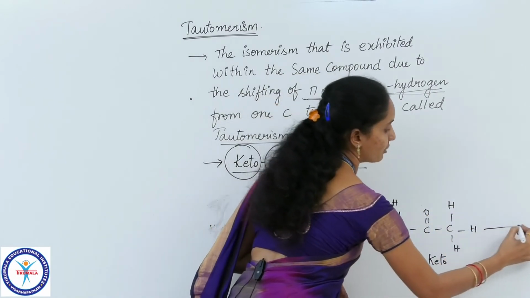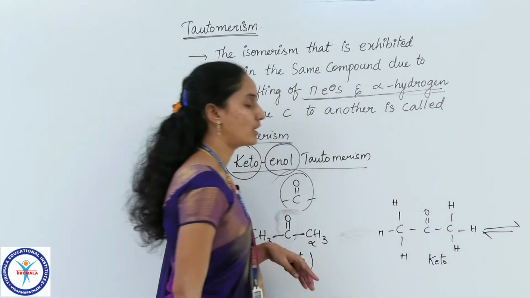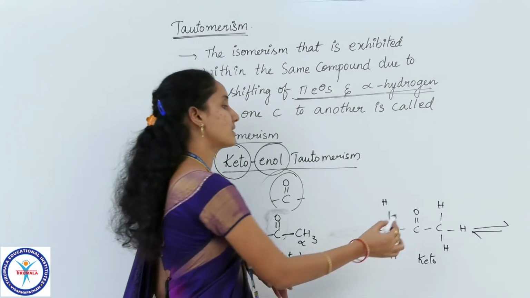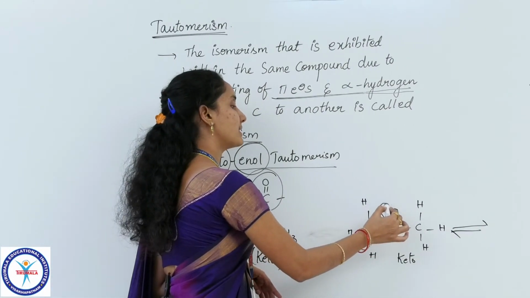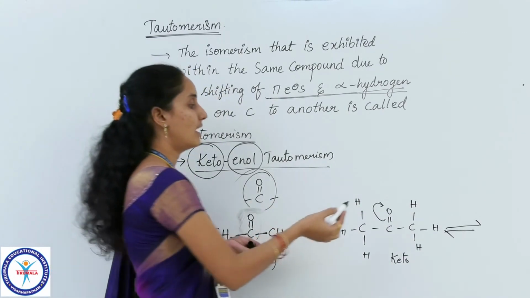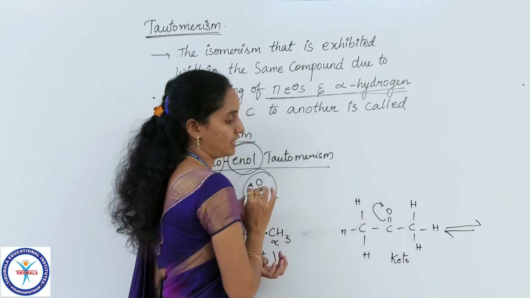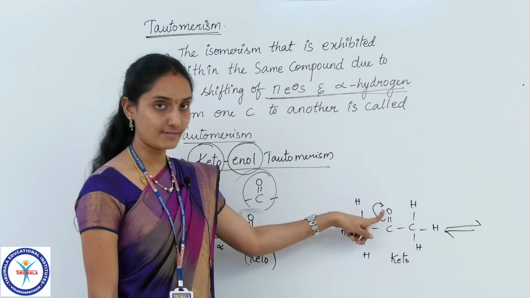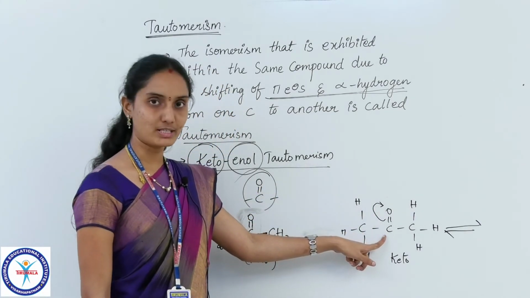During the conversion of keto form into enol form, what you have to remember is, first the double bond between C and O will be delocalized and it will be deviated towards oxygen. Then oxygen gets a negative charge and the carbon gets a positive charge.